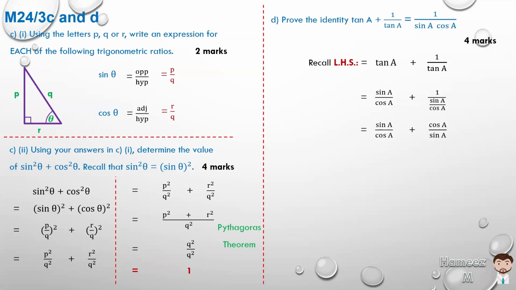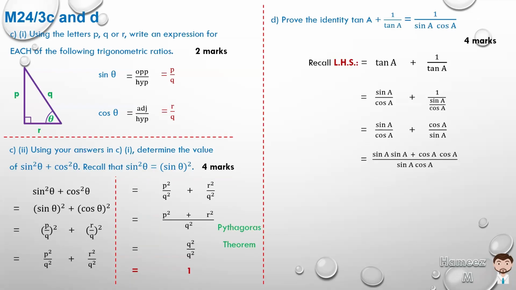Let's consider them S over C plus C over S. Then when we're adding them, we need to get the LCM if you want to use that method, or the common multiple, which is sine A cos A, and cos A into sine A cos A, right?